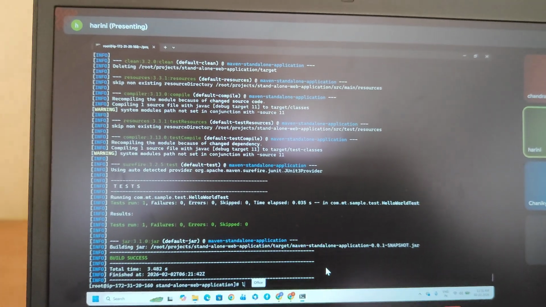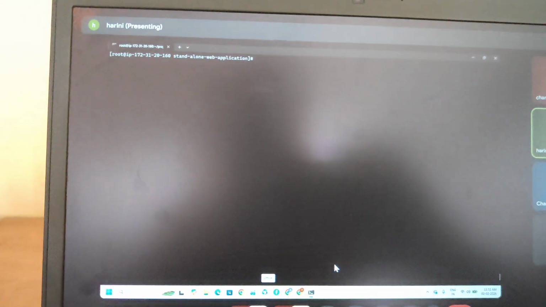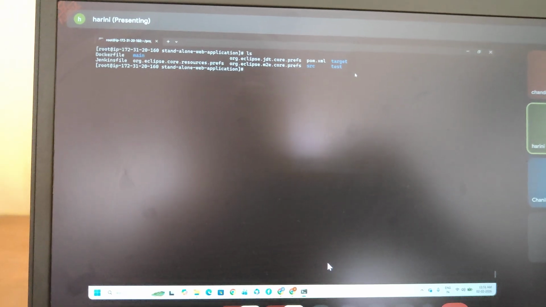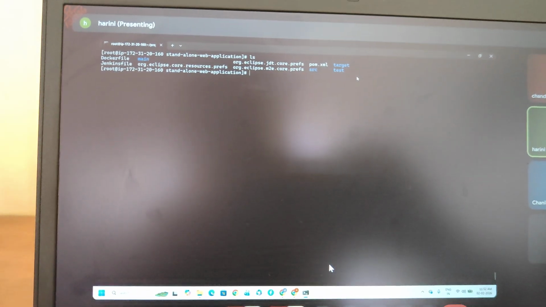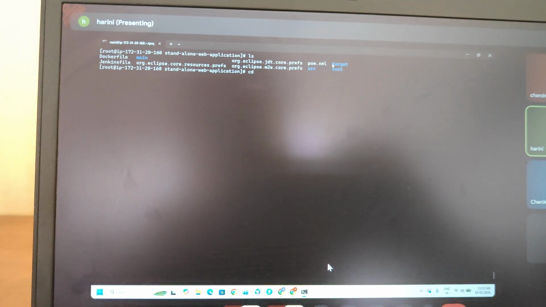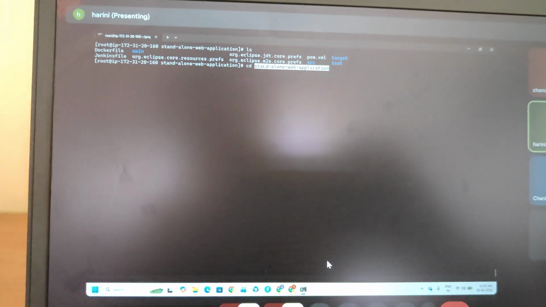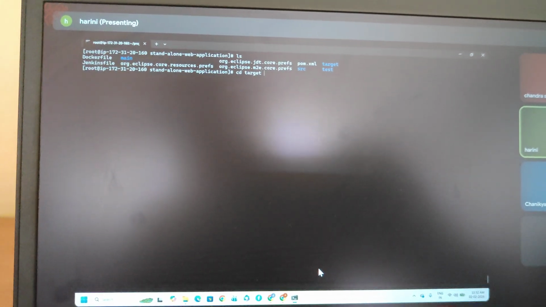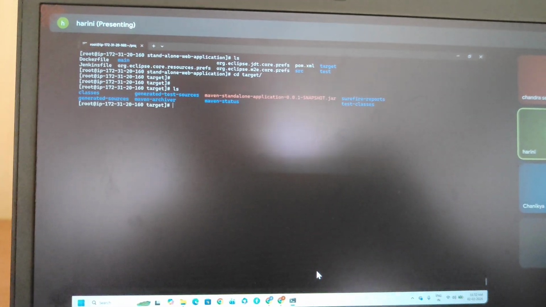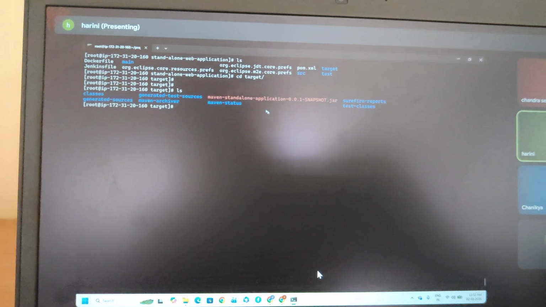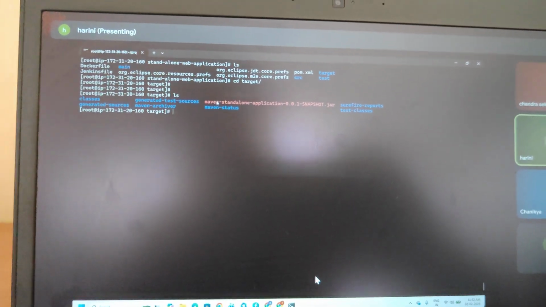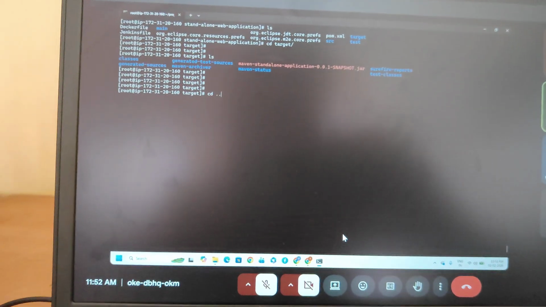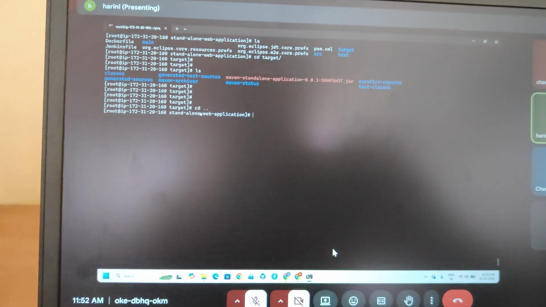Next, ls. What files are available? See ls, some files. Now I want to go into these files. Okay, cd target. Now I want to go to the target folder. Inside the target folder, we can cross-check which files are available. See, this is the classes folder, and these are all default files, guys. I am not creating them; these are all generated files. Now I want to go back one step. Yeah, now I'm in the previous path.